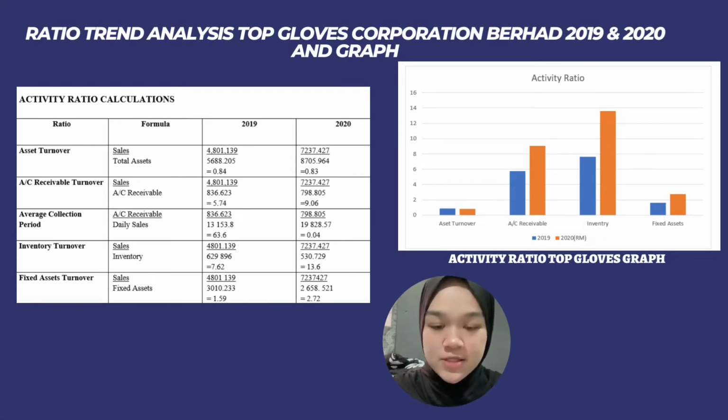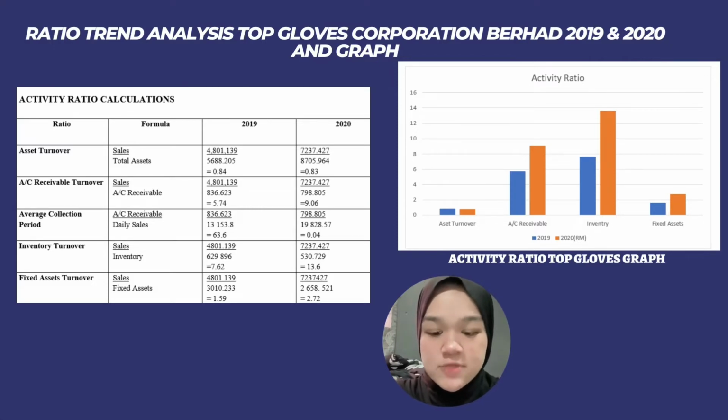So today I will present the ratio trend analysis of Top Glove Corporation Berhad 2019 and 2020 and graph. The first one is activity ratio calculation. Activity ratio calculation is divided into 5, which are asset turnover, receivable turnover, average collection period, inventory turnover, and fixed assets turnover. Based on the graph, asset turnover has decreased from 0.90 to 0.80 in 2019 and 2020.